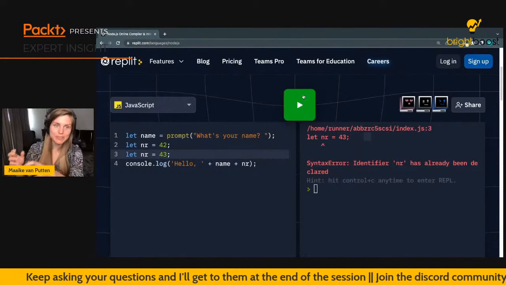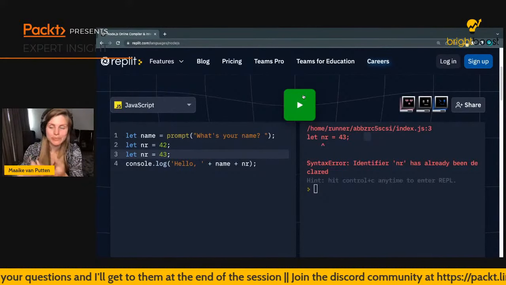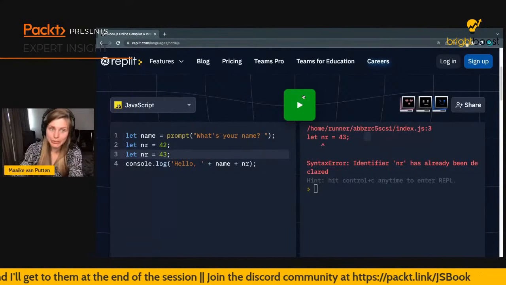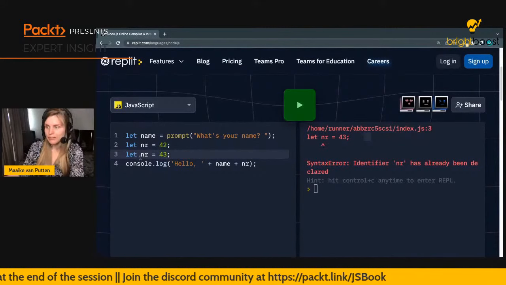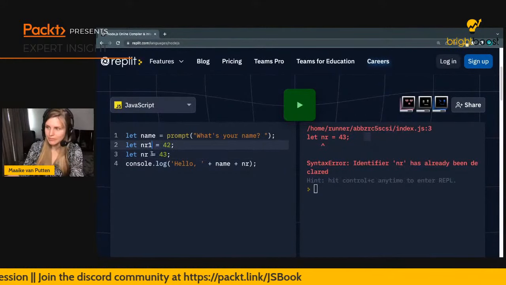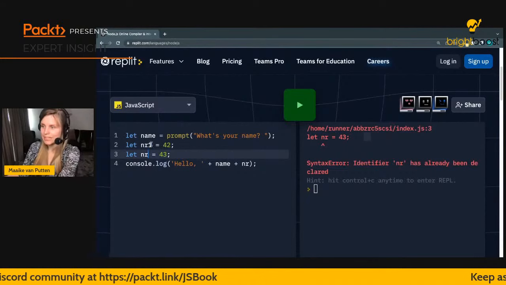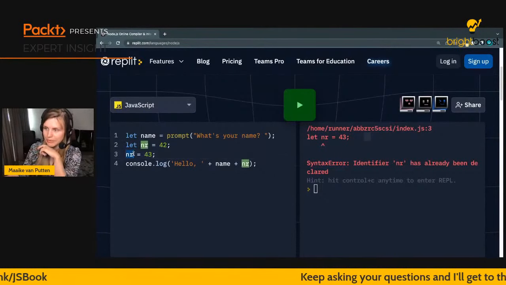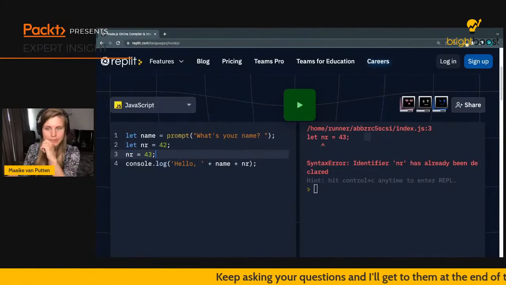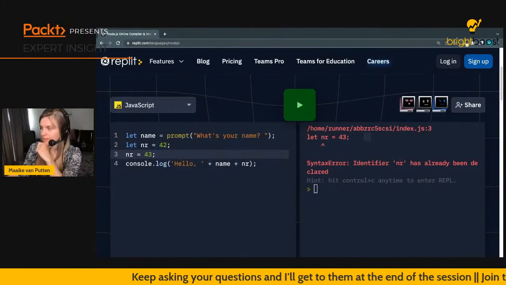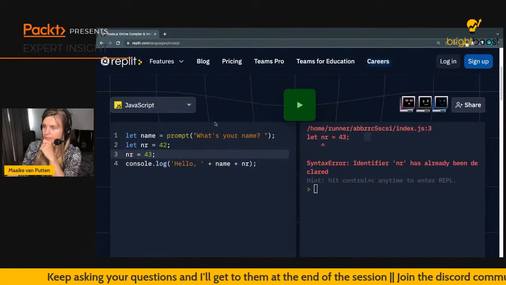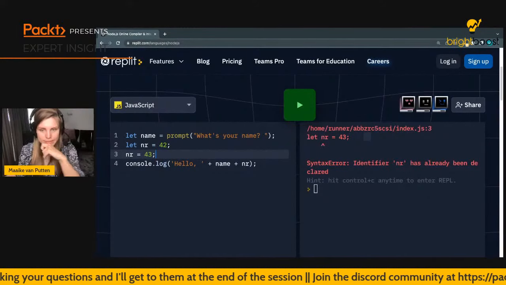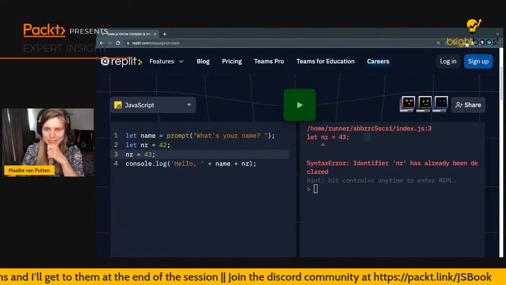Same goes with JavaScript, because it's not known what you're referring to when you say number. So if you want to store both numbers, you need to give them different names. And if you just want to override them, just make sure that you only declare it once, and then you can just use the variable name like this. Yeah. So that's some important notes about variables.